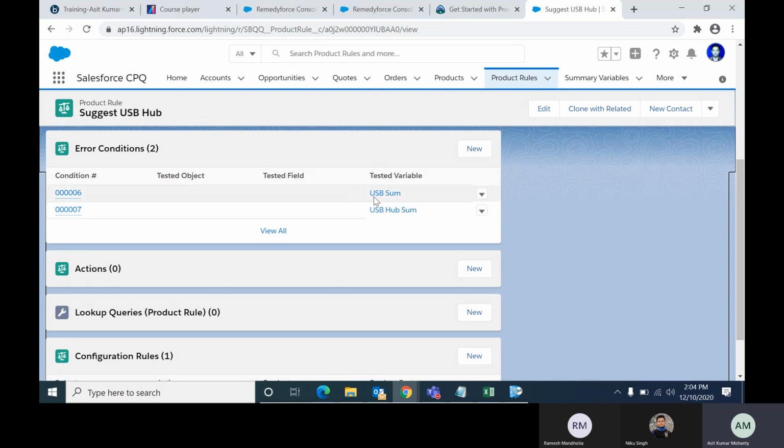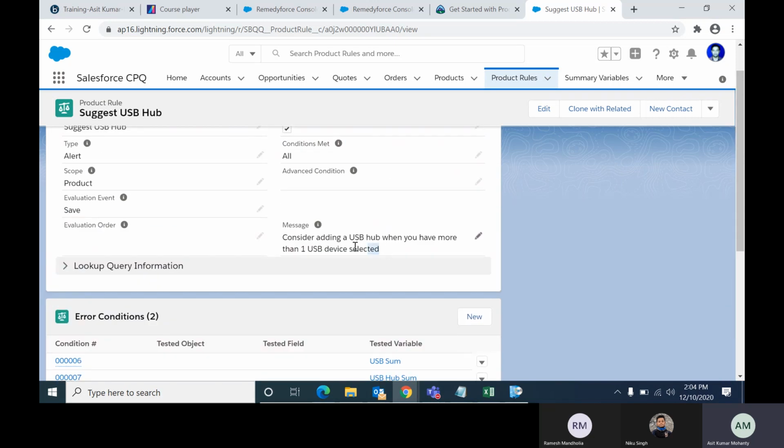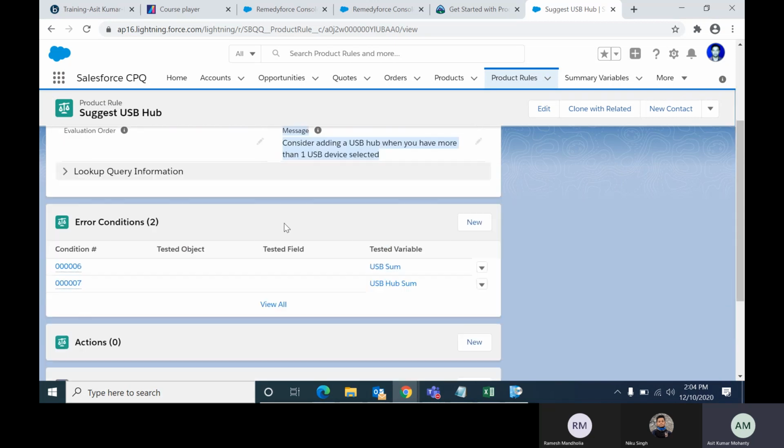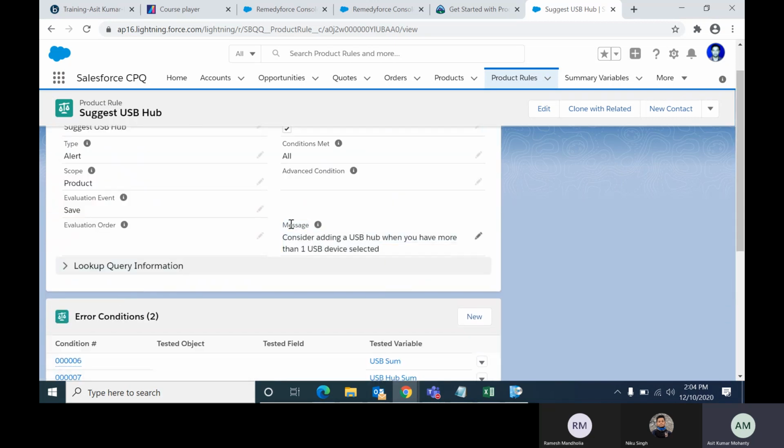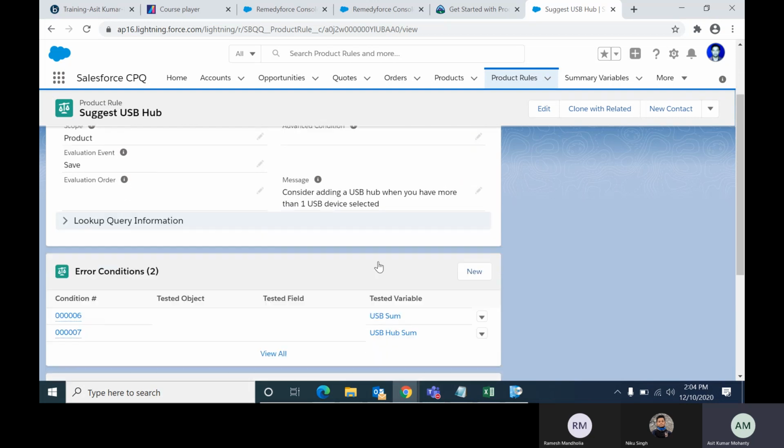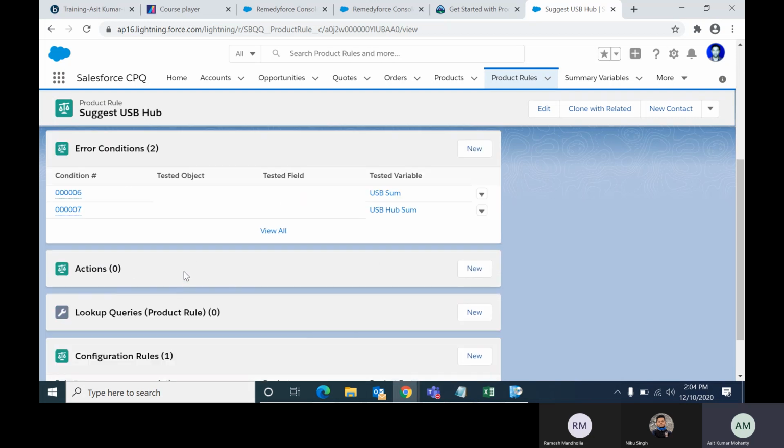Here more than one USB device is present, but we don't have any USB hub. Then it is satisfying, and it is displaying the message here. So what action will it perform? It will simply show a message. For alert and validation you can use the message; you can use the message for everything, but for alert and validation there is no such action.